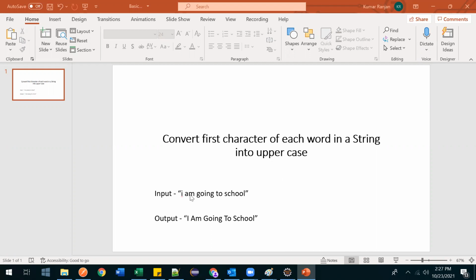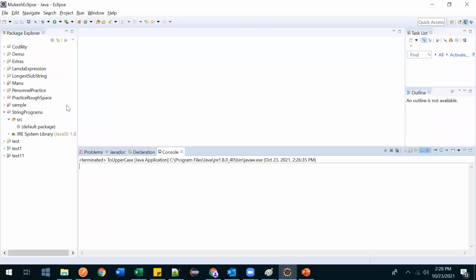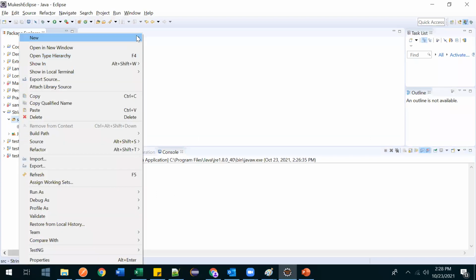In the word "am" we have "a" as the first character, so we have to make it capital. From "going", the first character is G, so we are making G capital. Like that, in "I am going to school", the first character of every word should be in capital letter. Okay, so let's go and create one class.